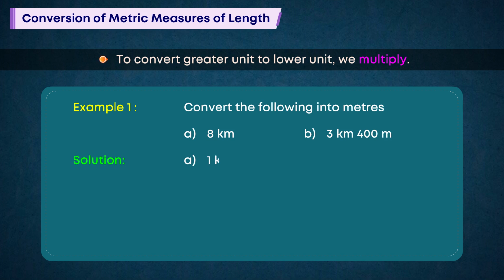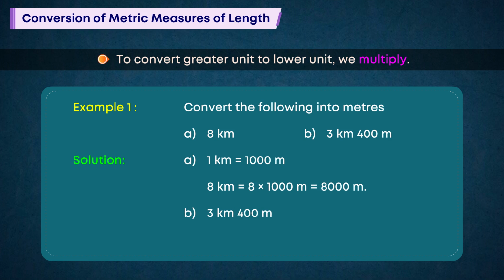A. 1 kilometer is equal to 1000 meters. 8 kilometers is equal to 8 into 1000 meters, which is equal to 8000 meters. B. 3 kilometers 400 meters is equal to 3 into 1000 meters plus 400 meters, which is equal to 3000 meters plus 400 meters, which is equal to 3400 meters.